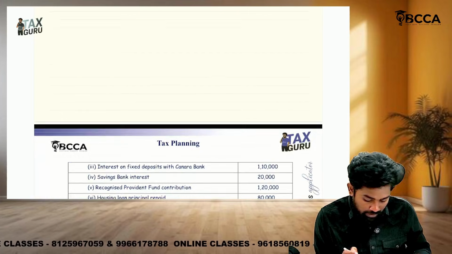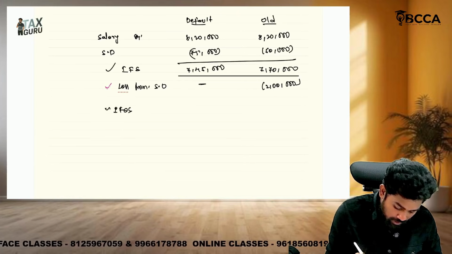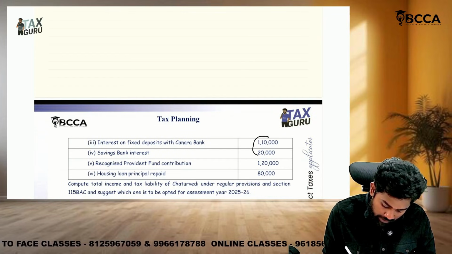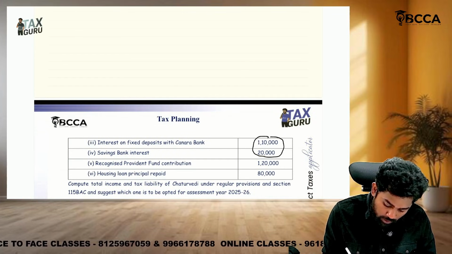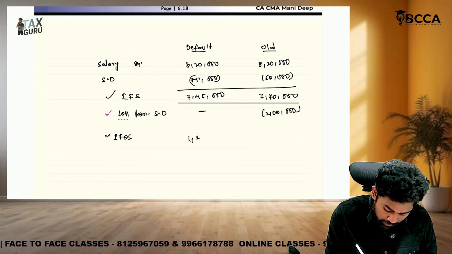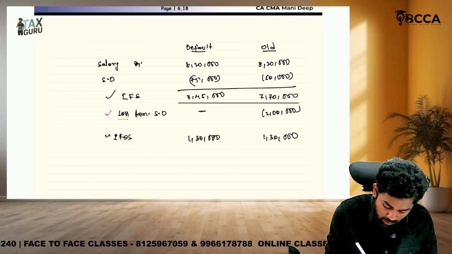Okay, then they have income from other sources also. How much, sir? They have savings bank interest and FD interest also. Together how much, sir? 1,30,000. So I am straight away taking income from other sources as 1,30,000 here also. Let me find out the gross total income, sir.